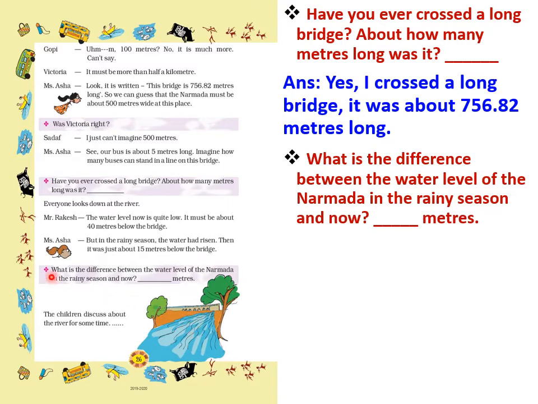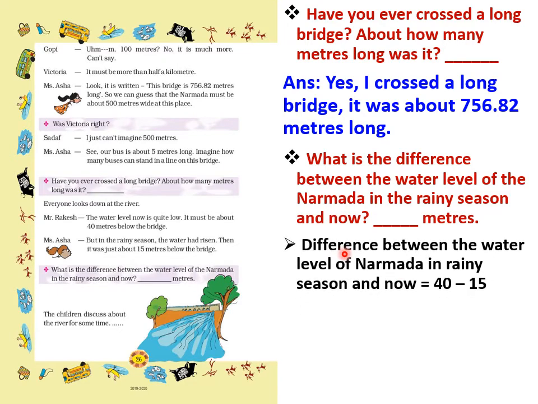So we have to find the difference between the water level of the Narmada in the rainy season and now. So how will we find it? Before the rainy season, the water level of the Narmada is 40 meters below the bridge, and after the rainy season it becomes 15 meters below the bridge.